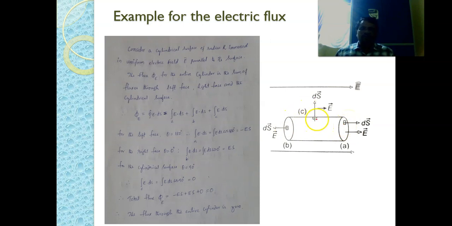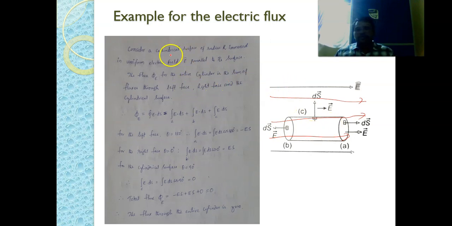And we are taking one more surface, this curved surface, which is a cylindrical surface. So the electric field is in this direction. Now let us calculate the electric flux through this surface.